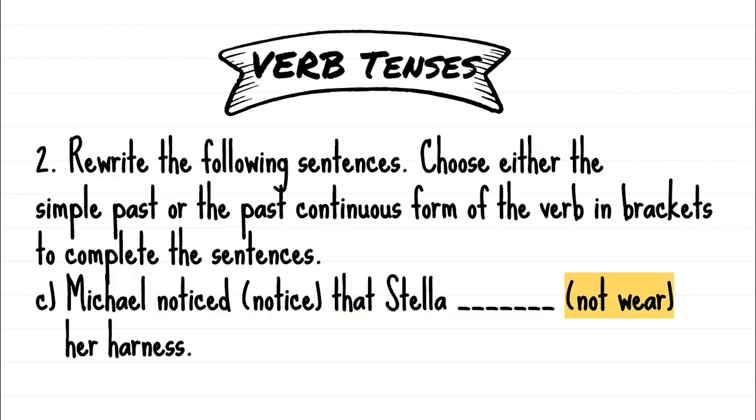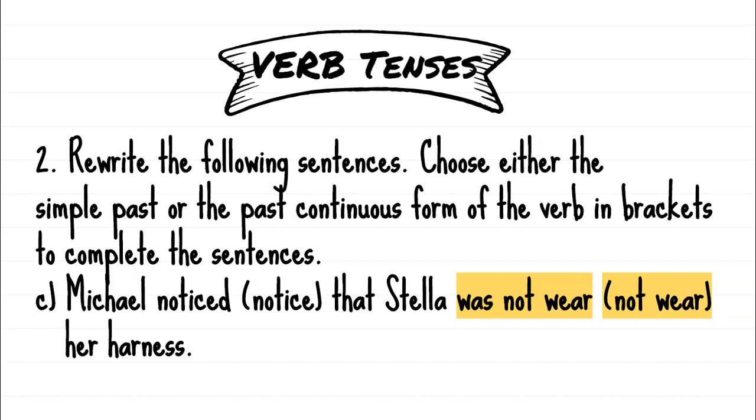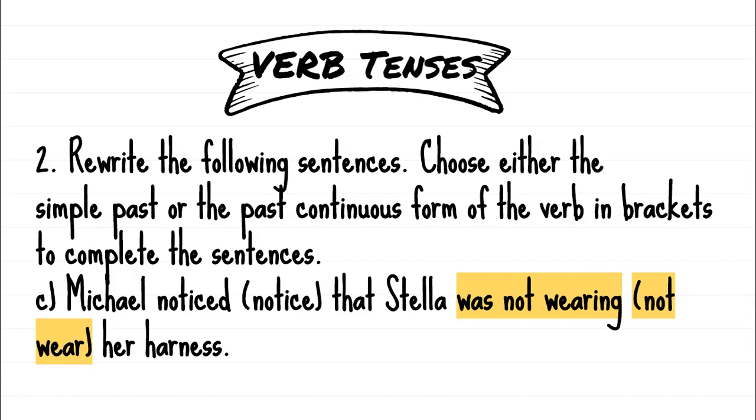Right. Now we're going to use these words in brackets, not wear. We're going to change not wear into the past. It needs to be the past continuous. We cannot leave out the word not, because if we drop that not, we're going to change the meaning of the sentence. So it has to be there somewhere. We're going to use the root part of the verb, wear. We're going to add a helping verb, was. And because it's continuous, we're going to add ing. So there's our helping verb. There's our main verb. We haven't eliminated the word not because that would change the meaning. We have an ing showing it's past continuous.